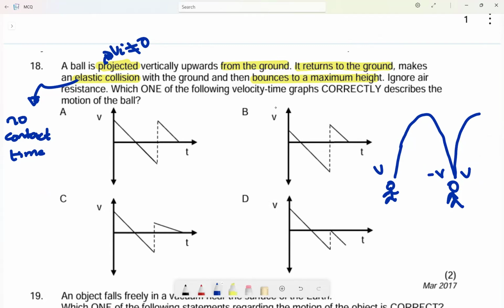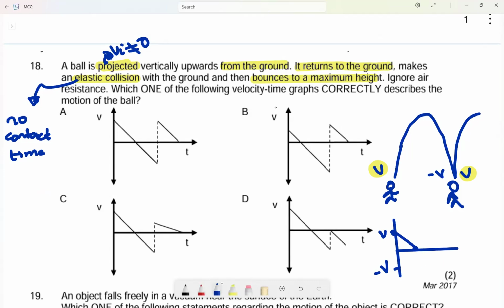And also check the velocity when it was projected initially and the velocity when it went to the maximum height for the second time. They are equal. So now let's look at that. A graph that I might expect is something like, if this is v and this is negative v, I'm told it was projected. It means it started with a certain velocity and went to the maximum height for the first time.